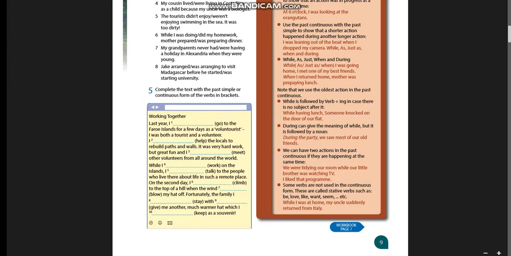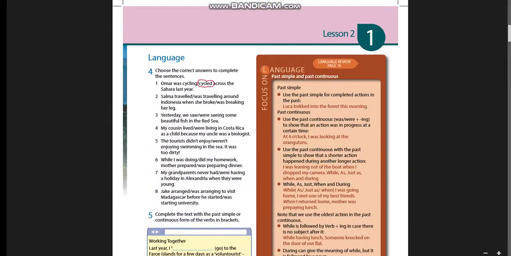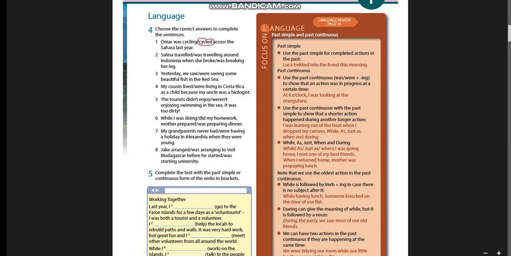We can have two actions in the past continuous if they are happening at the same time. We were tidying our room while our little brother was watching TV. I like that program. We have some verbs also that are not used in the continuous form, like be, love, like, want, and so on. Pay attention. We have here some exercises, some language to do.